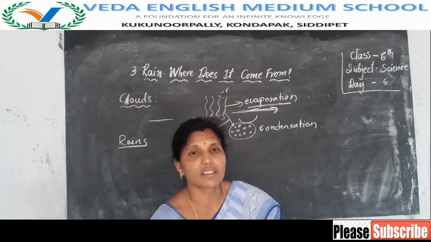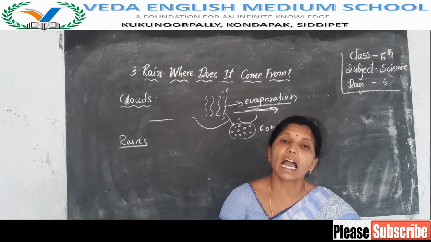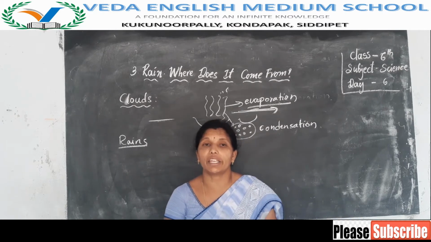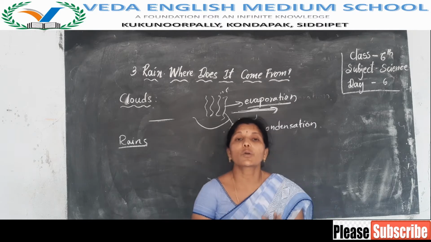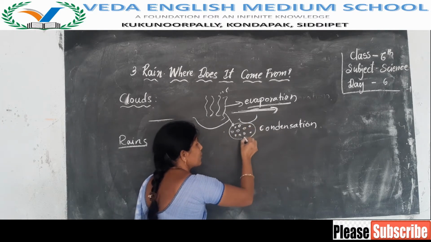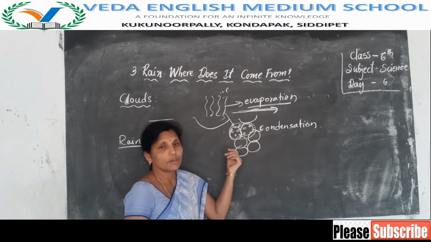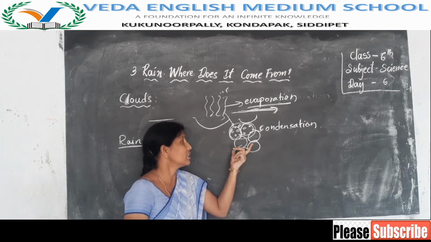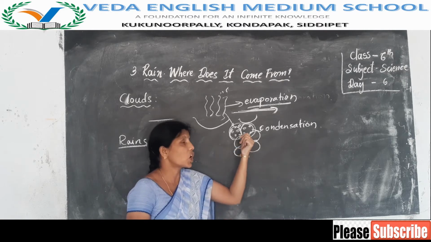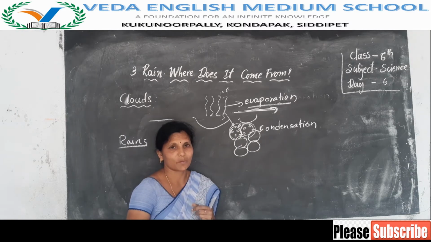The clouds move at higher levels. When the clouds come into contact with the cool air, the small water droplets condense and form big water droplets.